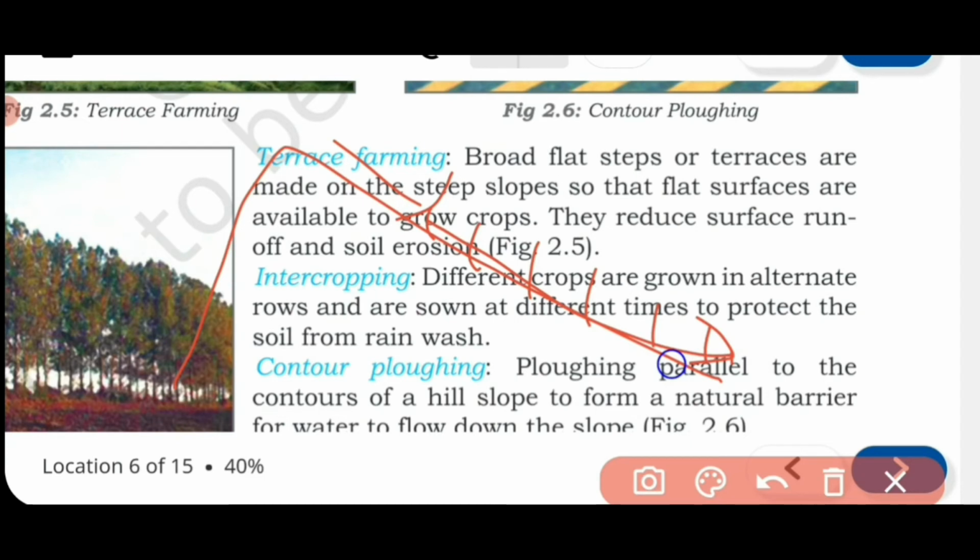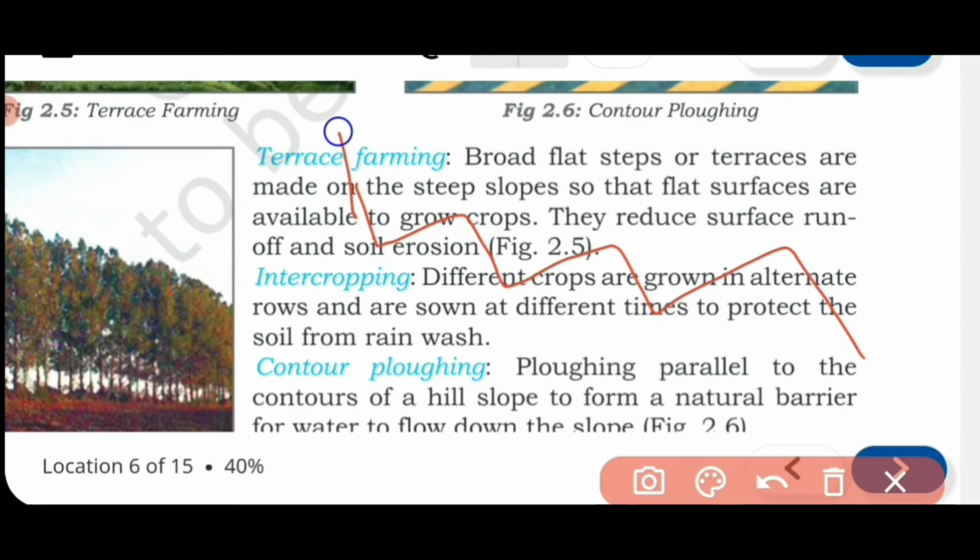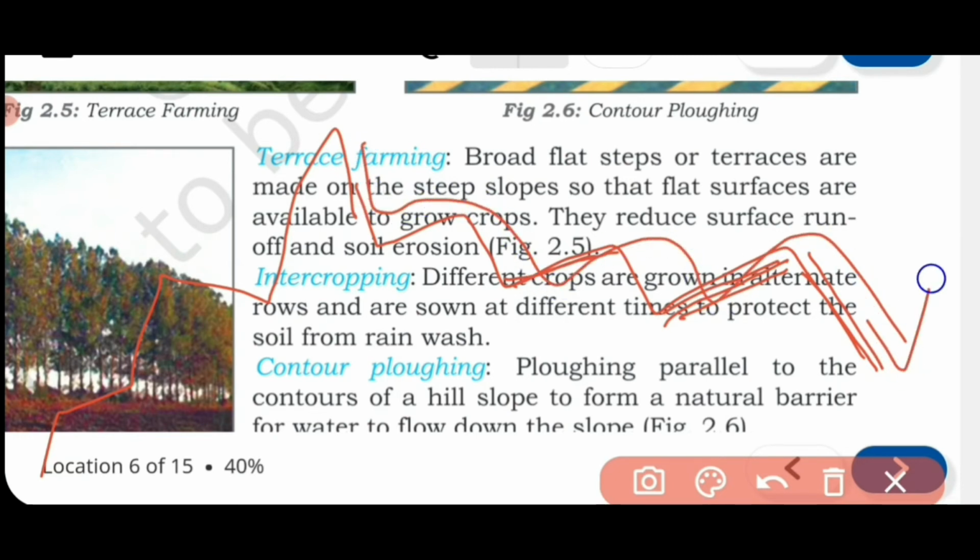So what they do, they cut the slopes into the steps of a mountain. Clear? Now the steps are cut. Wherever the flat areas are there, they will grow the crop, and the slanting areas they will avoid growing crops. So even these steps will now reduce the flow of water, because now it is creating a barrier.